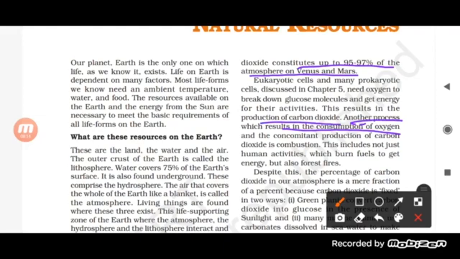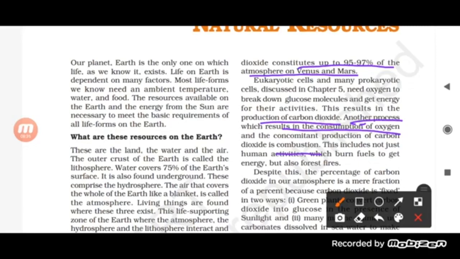Now there is another process which results in consumption of oxygen and production of carbon dioxide, that is combustion. What happens in combustion? Fuels like coal combine with oxygen. When we burn coal, a gas is released which is called carbon dioxide.